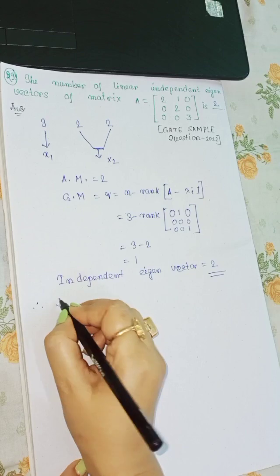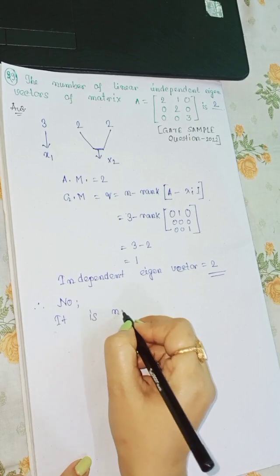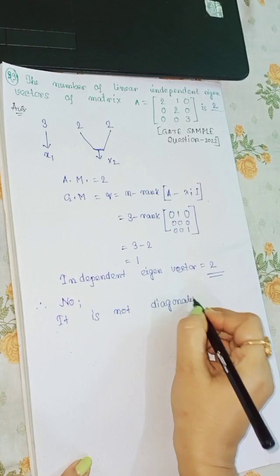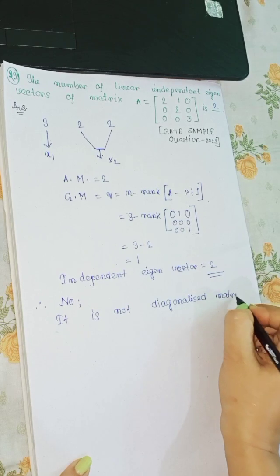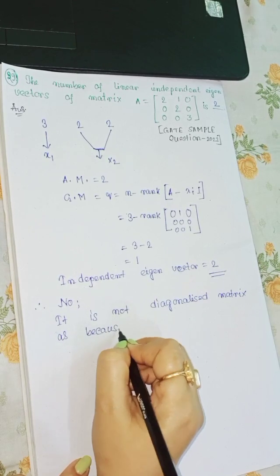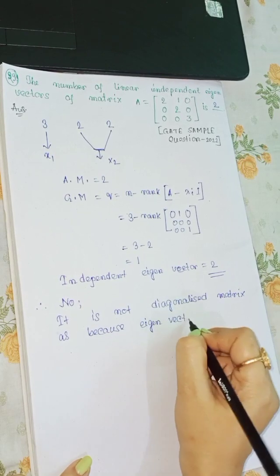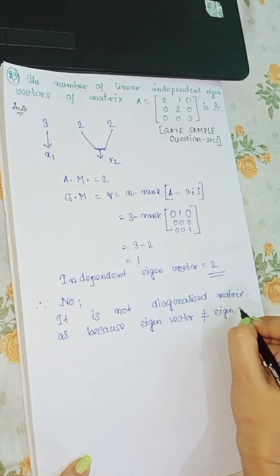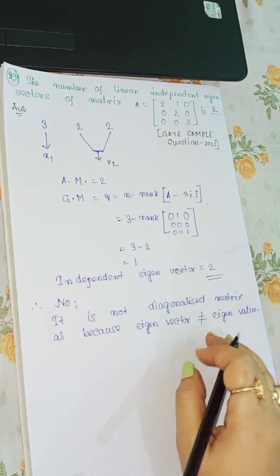The answer is no, as it is not a diagonalizable matrix, because the number of eigenvectors is not equal to the number of eigenvalues. So these are the 3 solutions.